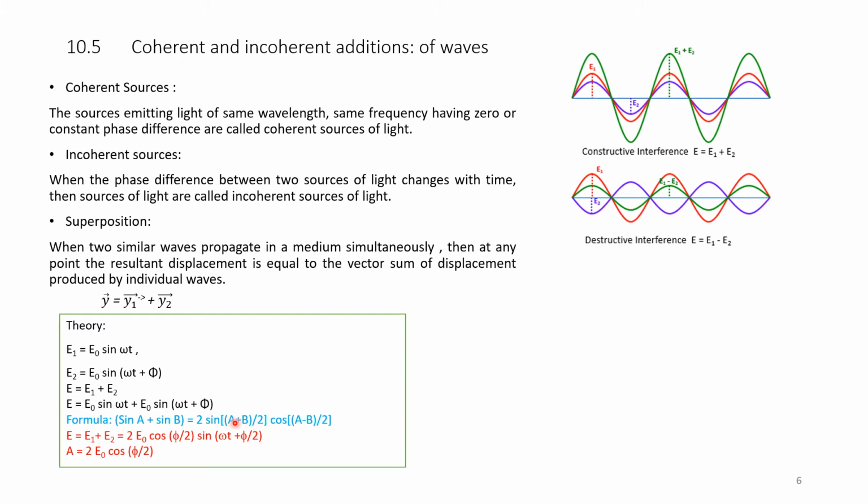Please work this out in your notebook and prove that E is equal to 2 times E0 cos (phi by 2) sin (omega t plus phi by 2). This is a very simple exercise, please do it. Here there is a sine of an angle, sin (omega t plus phi by 2). Leaving this, 2 E0 cos (phi by 2) is the amplitude, and this is a sinusoidal wave. A is equal to 2 times E0 cos of phi by 2. This is the theory part of the coherent sources and the two waves E1 and E2.